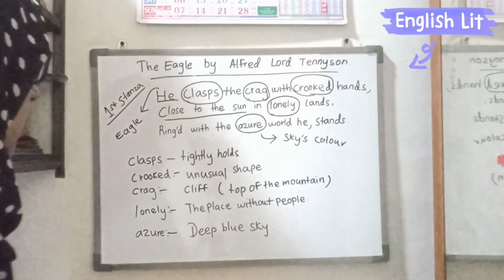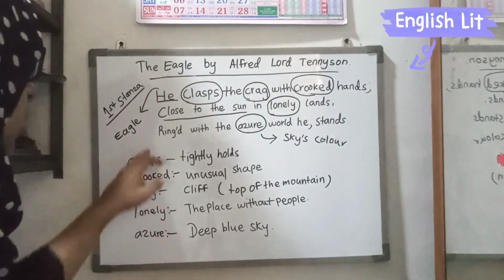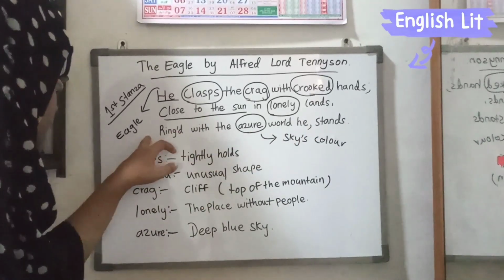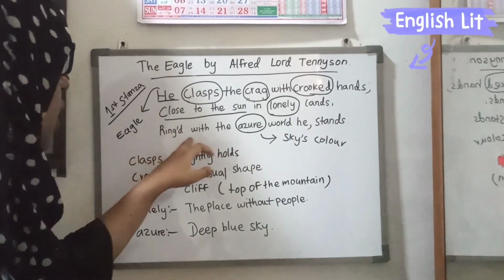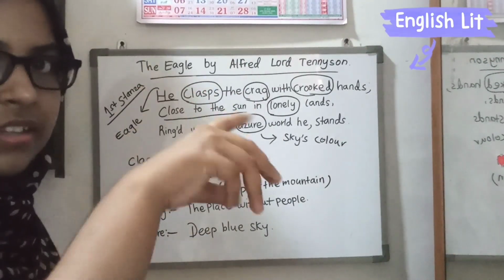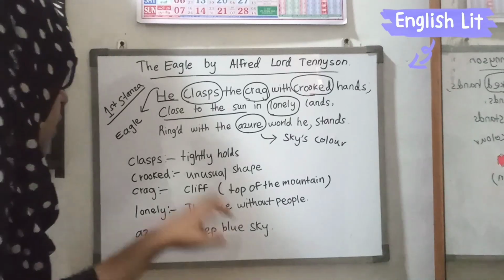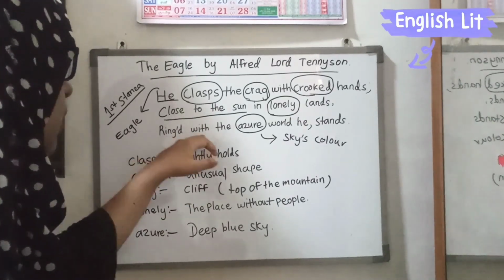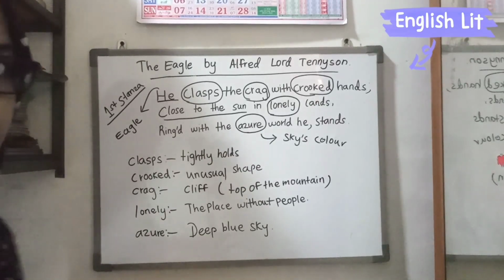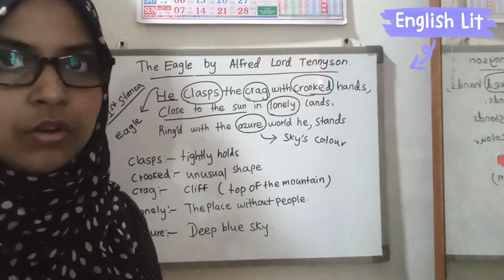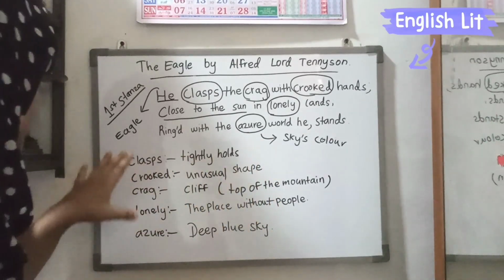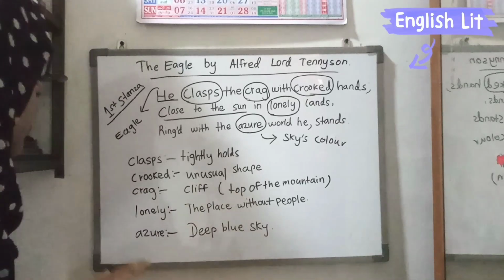Okay. So here the picture of nature can be seen. Ringed with the azure. Ringed means circled, surrounded. The hot sun is surrounded by the deep blue sky. That's why it says ringed. Ringed with the azure world he stands. So finally we are going to conclude the meaning of these three lines, which means the first stanza. He clasped the crag with crooked hands.